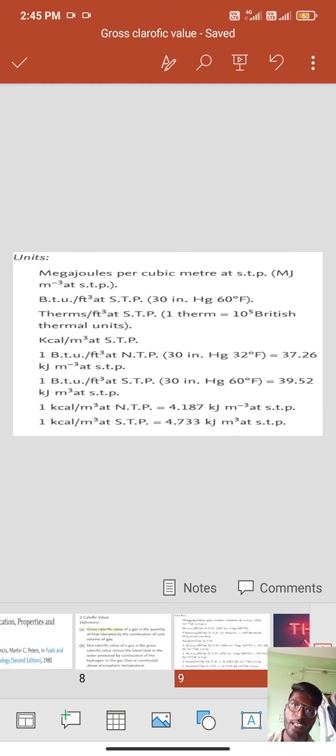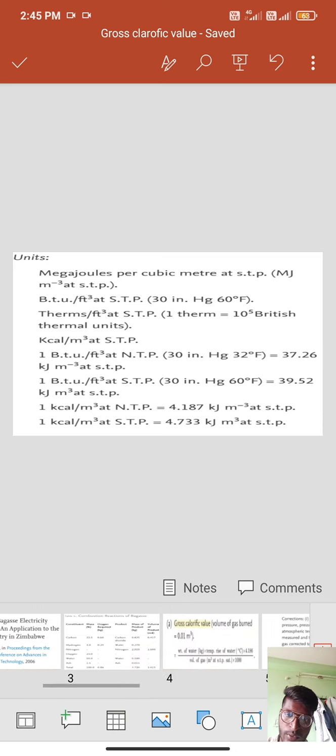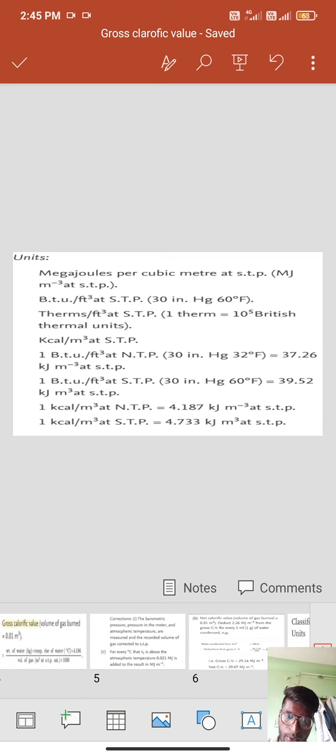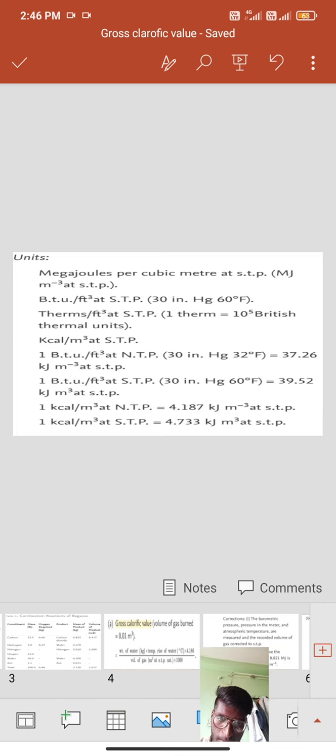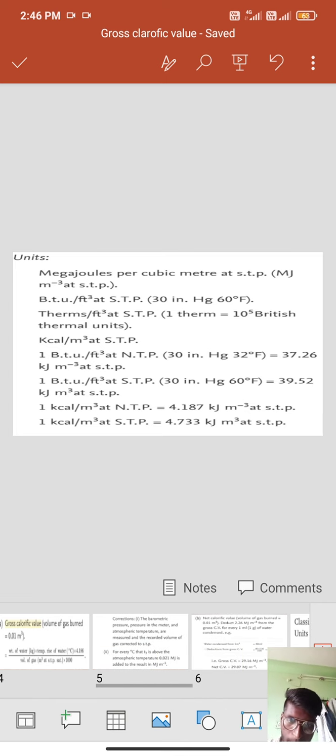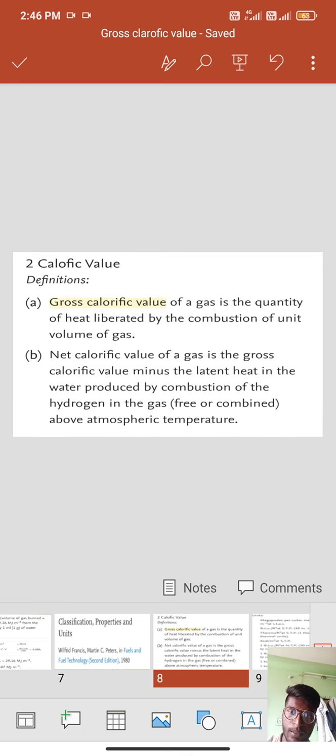Based on the gross calorific value, we can find net calorific value. Gross calorific value is nothing but the quantity of heat liberated by the combustion of a unit volume of gas.